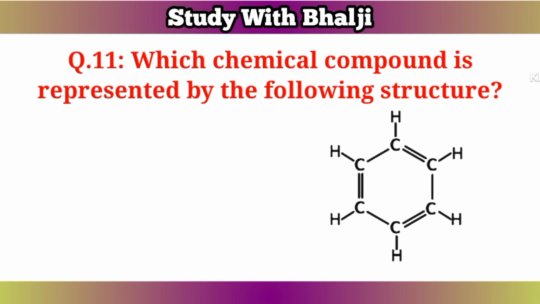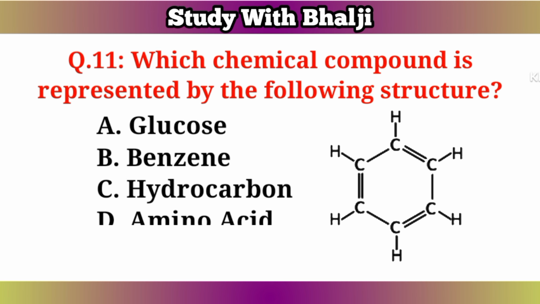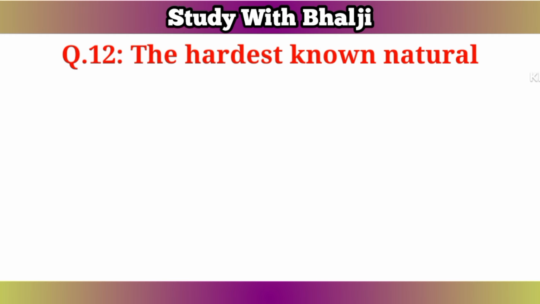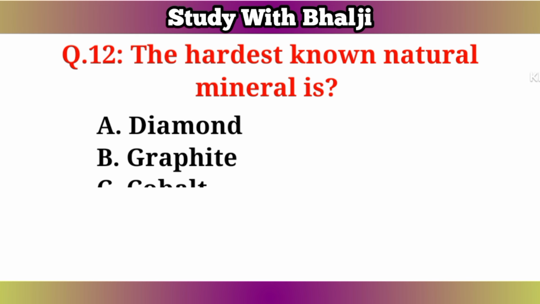Question number 11. Which chemical compound is represented by the following structure? A. Glucose. B. Benzene. C. Hydrocarbon. D. Amino acid. The answer is B. Benzene. Question number 12. The hardest known natural mineral is A. Diamond. B. Graphite.